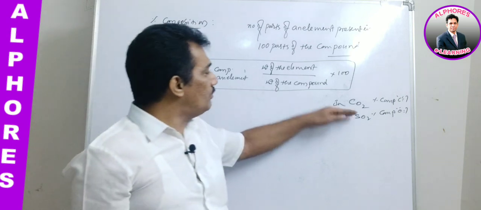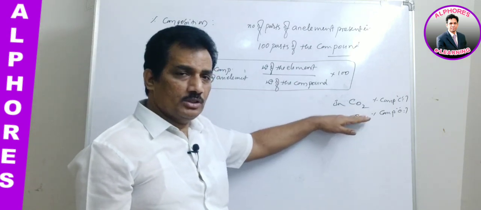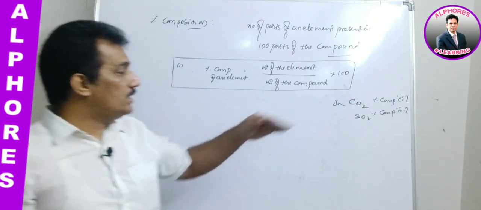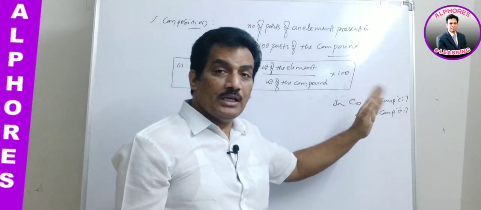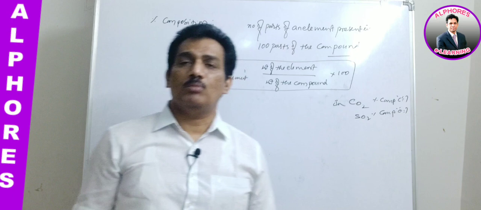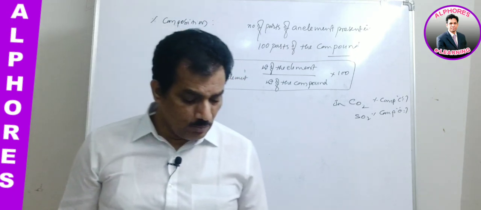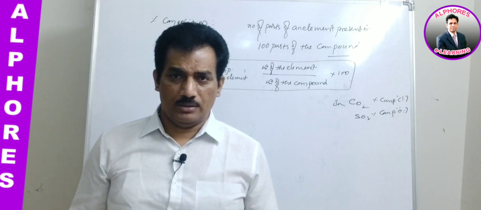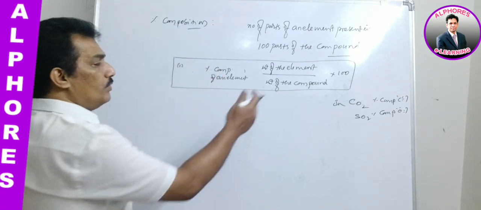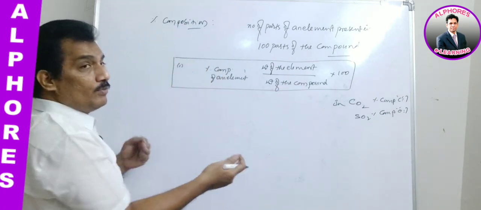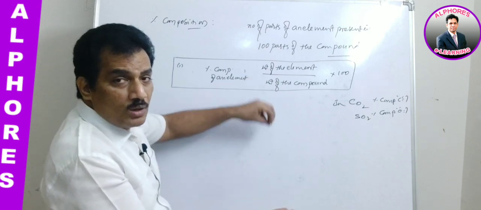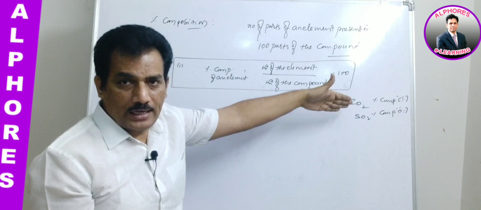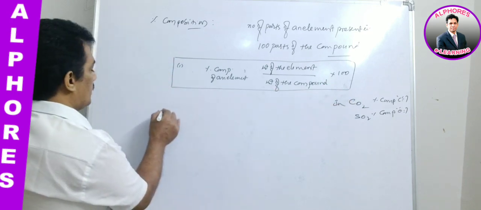Here they are not giving the weight of the element and the weight of the compound, they are just giving the molecules and asking for the percentage composition of that particular element. Clear? In such a case, we apply the same principle, but we have to get the weight of the compound and the weight of the element from the given data. Clear? Now let us consider the second formula.